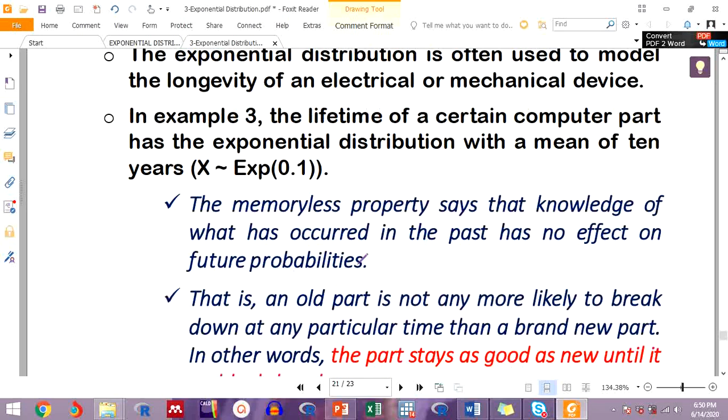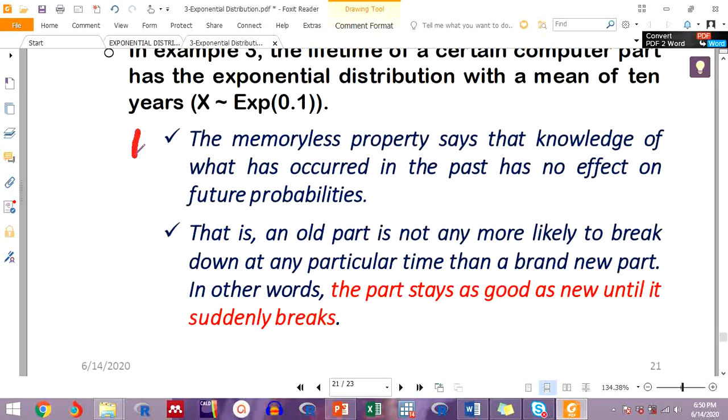So here is another point to note when you speak of the memoryless property of an exponential distribution: the knowledge of what has occurred in the past has no effect on the future probabilities. Meaning that if you go back to the example of customer arrival time, the knowledge of how many minutes have gone without receiving a customer has no effect on the probability of a new customer coming in.